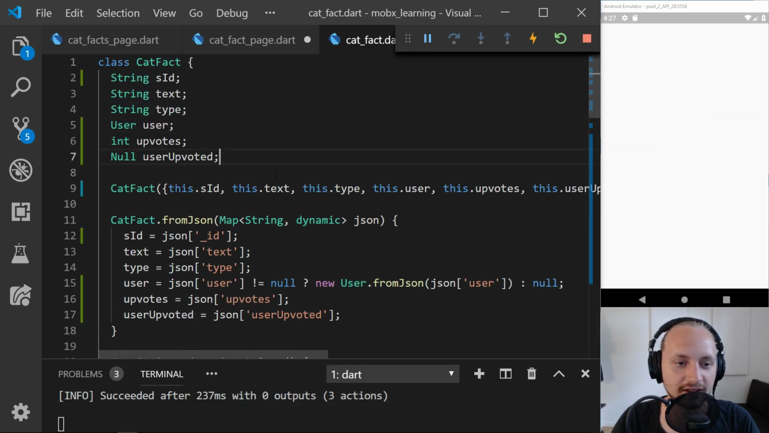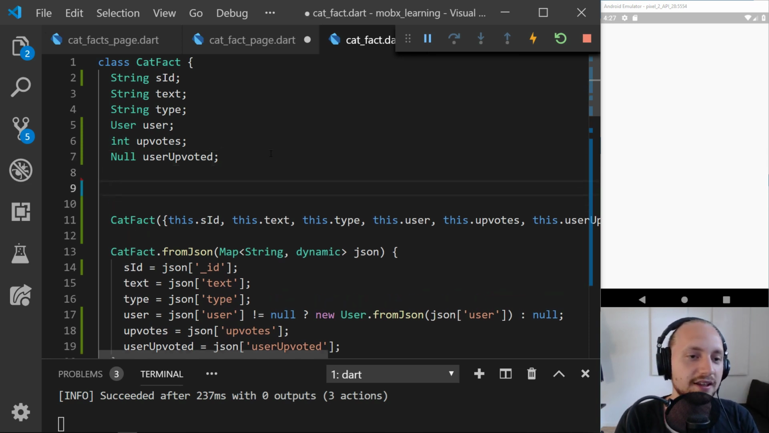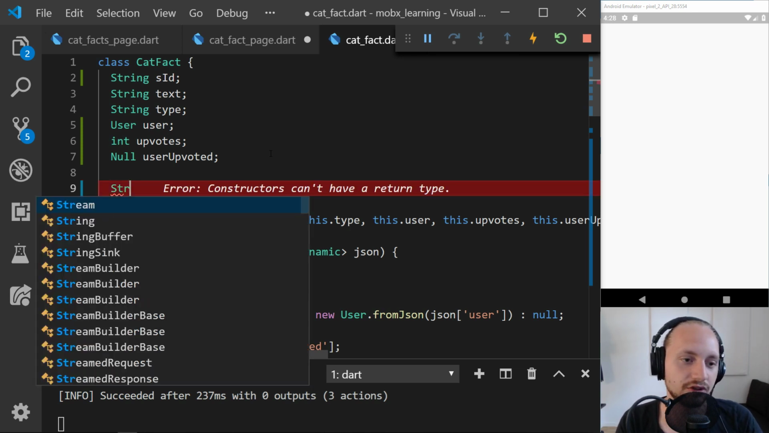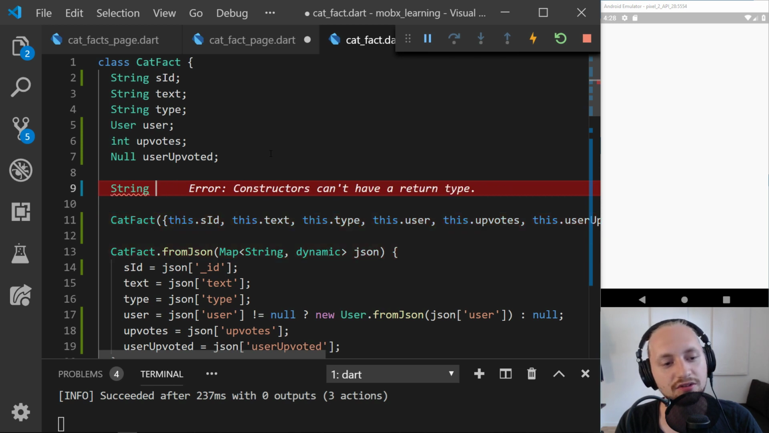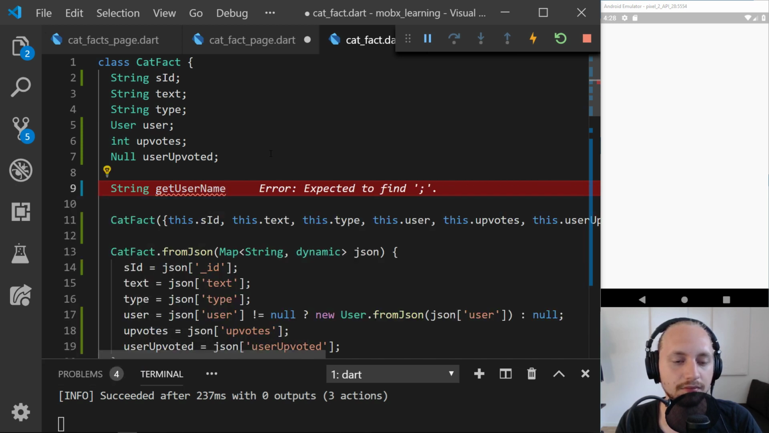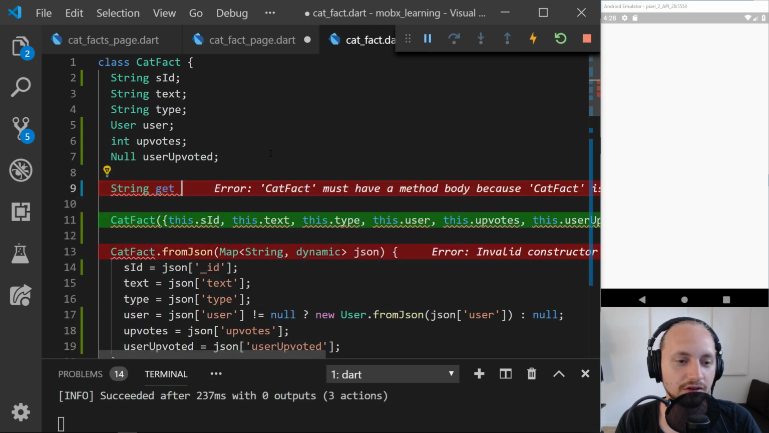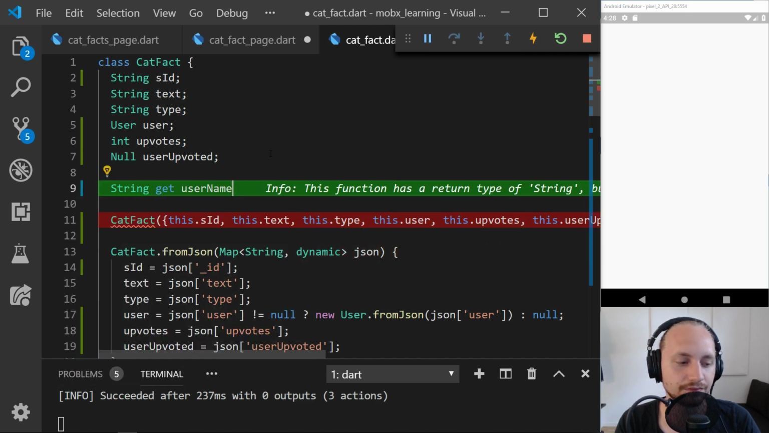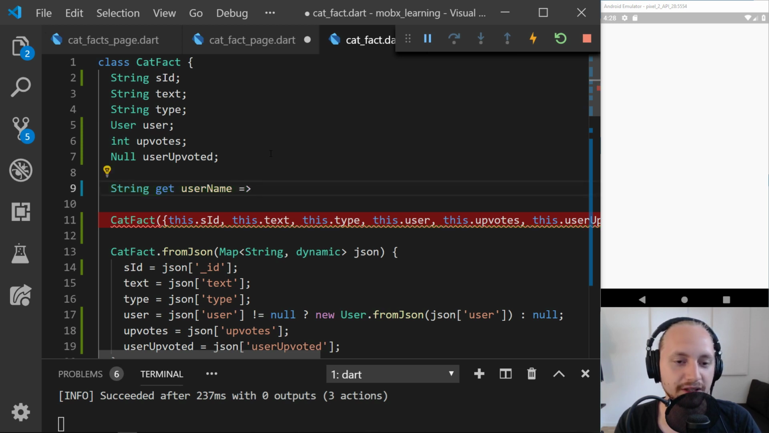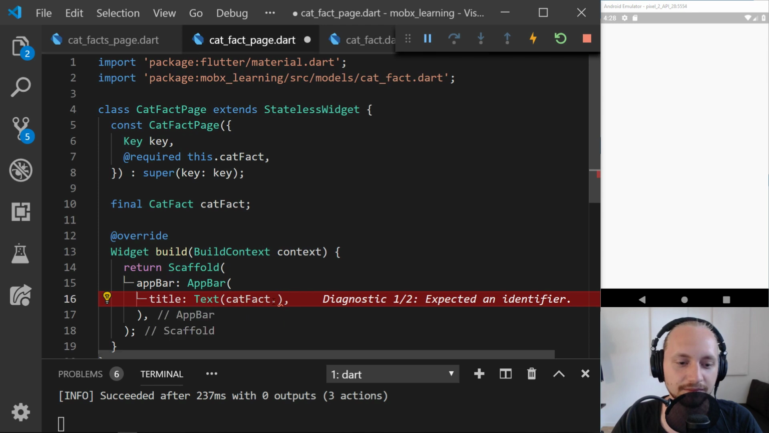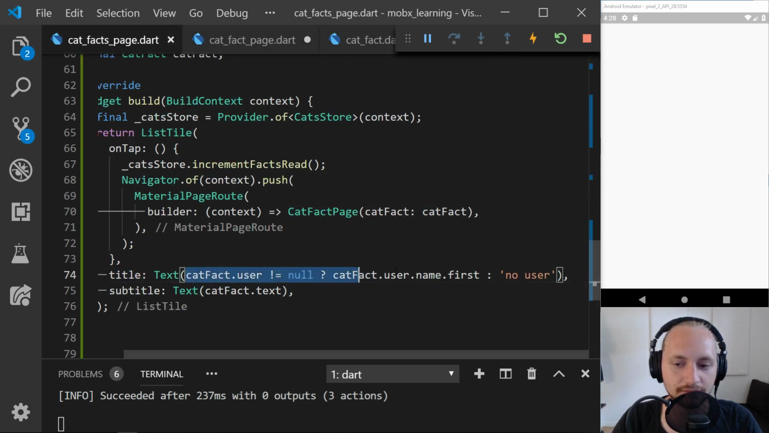Let's just create a temporary one. So let's just create a getter for the name. Yeah, so let's create a getter for the name. So string get username. I always get that in the wrong order. Username. That should be this condition or this condition, pretty much.